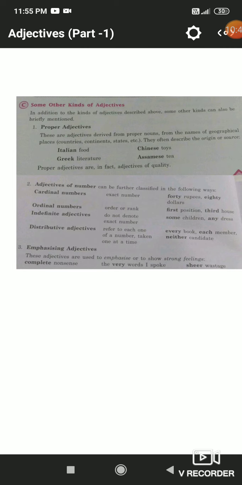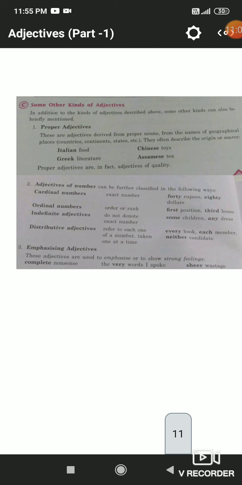Food is a noun, and Italian is an adjective made from the proper noun Italy. So here Italian is a proper adjective.